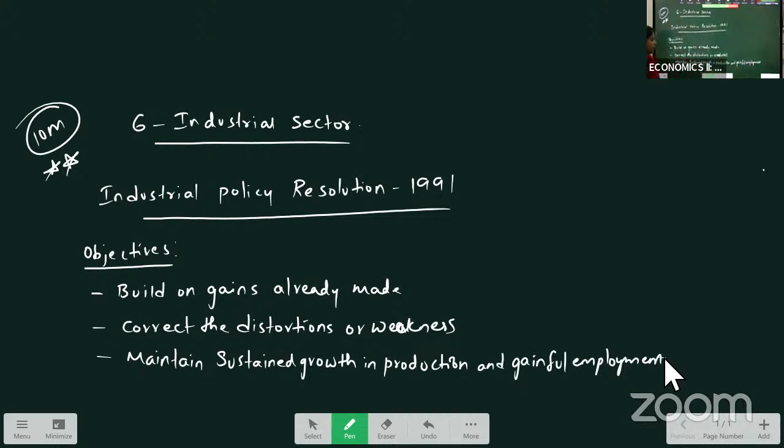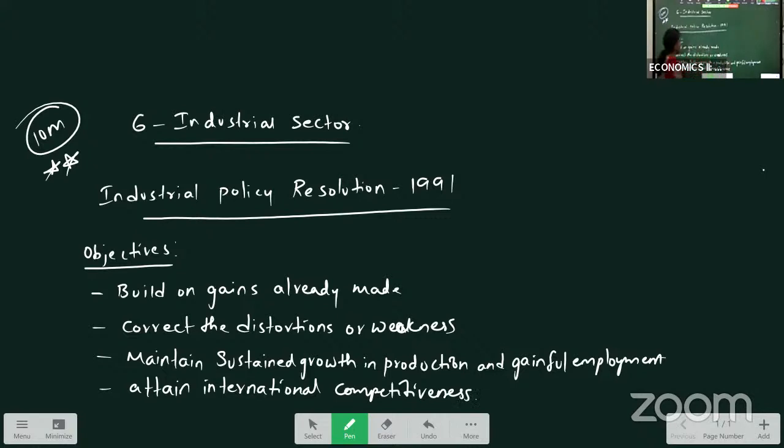Means we have to maintain the growth in our production, there should be continuous increase in our production, and our industrial sector should maintain growth in creating gainful employment, which will help us remove the problem of poverty and unemployment in the country. And to attain international competitiveness.